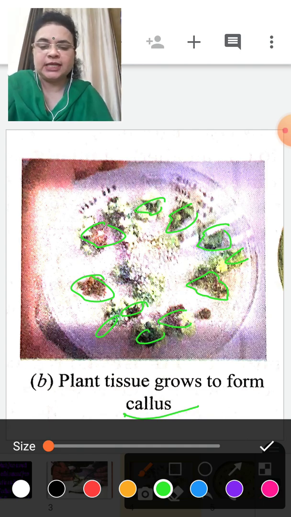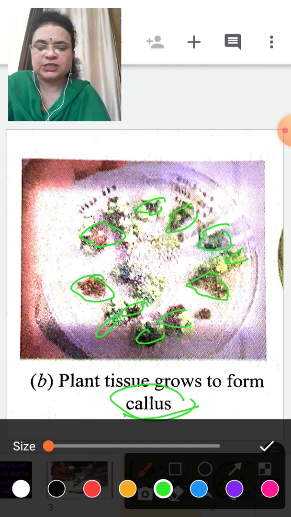Then this plant tissue grows in the medium and forms a mass of cells called callus. Here you can see a mass converted from the plant tissue in the agar gel, called callus.